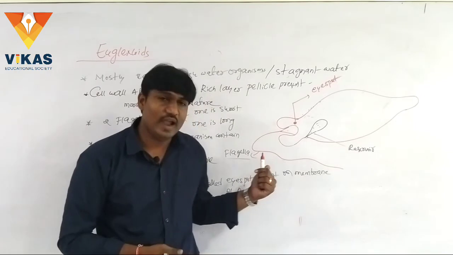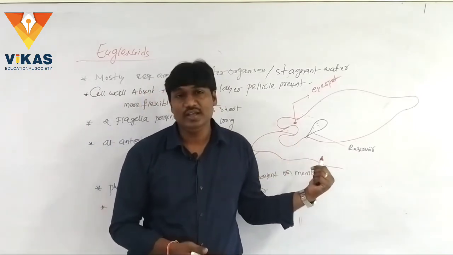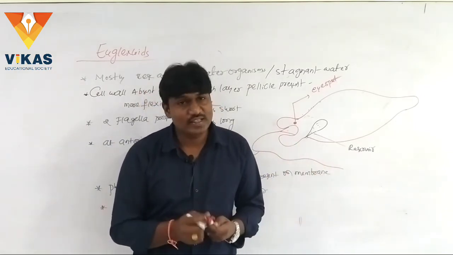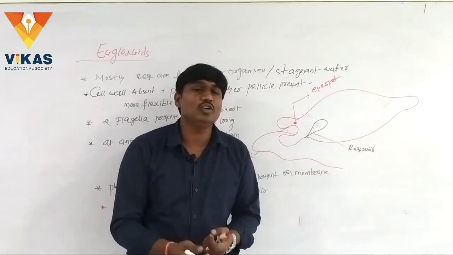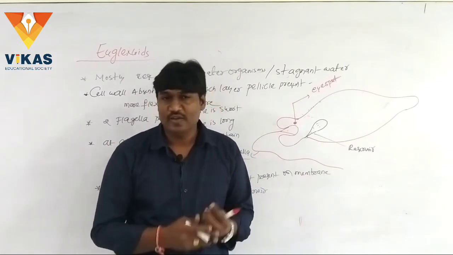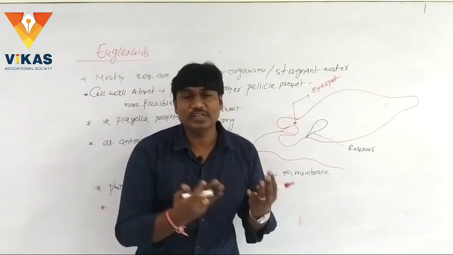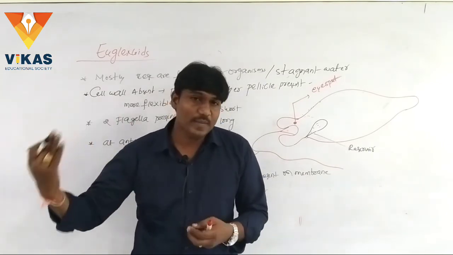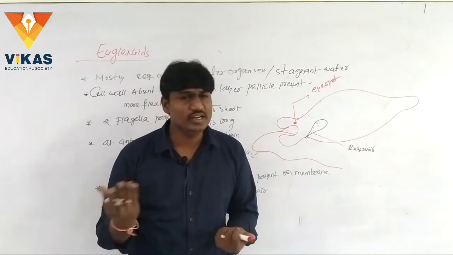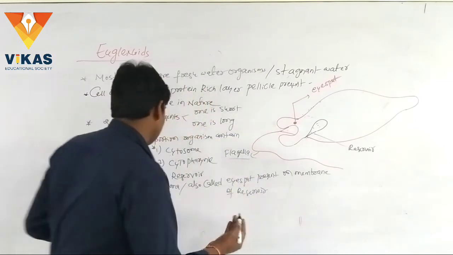The euglenoid, or Euglena, is an autotroph. When sunlight is present they are autotrophs. When sunlight is absent they depend upon other organisms, hence they are called parasites or saprophytes.